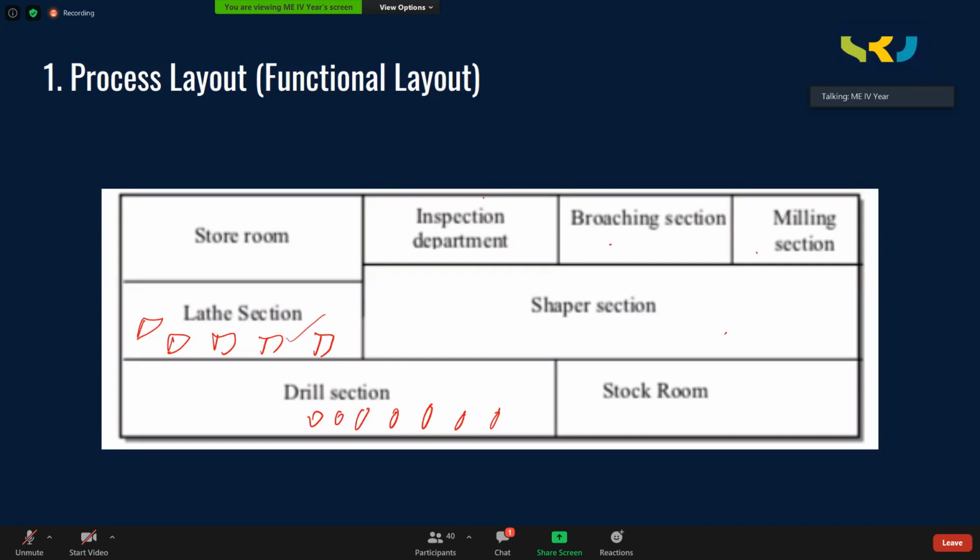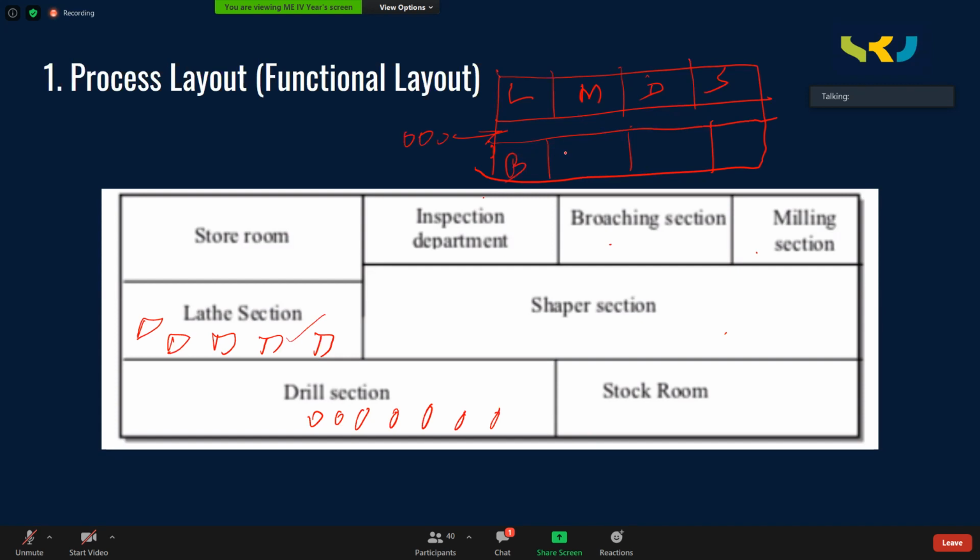Now, maybe I can give a different kind of layout also, which I might have given in the previous classes. Let us assume this could be one type of process layout where the raw material is entering from one direction. Here lathe section is there, here milling section is there, here drilling, shaper, broaching section, inspection department, painting section, and it can be stores.